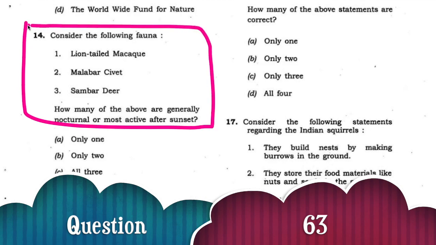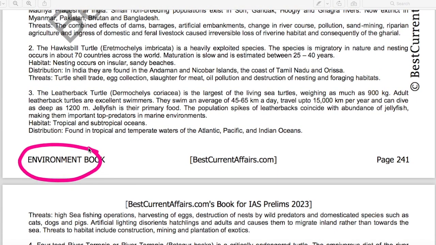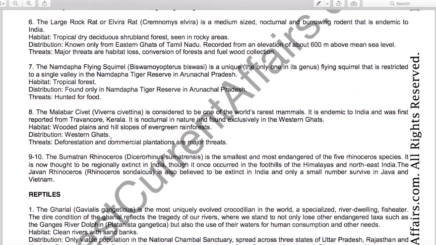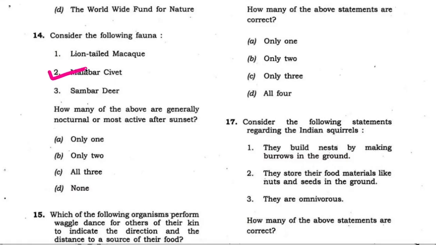Next question considers the following fauna. How many of the above are generally nocturnal or most active after sunset? 3 names are given. Now check this. Malabar civet. This is our environment book for IAS Prelims 2023, page number 241. Here it is mentioned that the Malabar civet is nocturnal in nature and found exclusively in Western Ghats. Therefore the second is correct. Third is sambar deer. Deer is also correct.